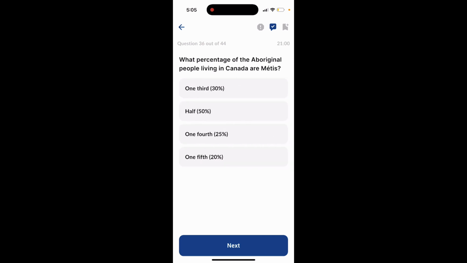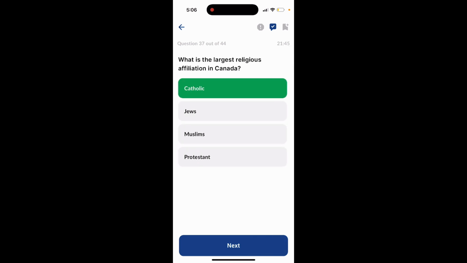Question 36. What percentage of the Aboriginal people living in Canada are Métis? 1/3 or 30%. Option 2, half, 50%. Option 3, 1/4, 25%. Option 4, 1/5, 20%. The answer is 1/3 or 30%. Question 37. What is the largest religious affiliation in Canada? Catholic, Jews, Muslims, Protestant. The answer is Catholic.